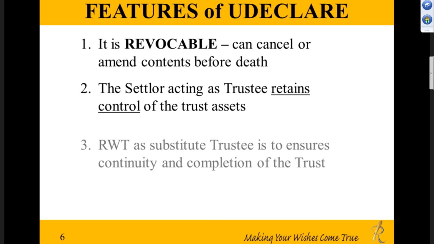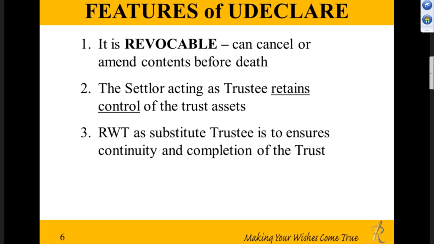Now what will happen next is that Rockville's, acting as a substitute trustee, will ensure that the trust continues and complete the entire trust upon death or disability of the client. Right.